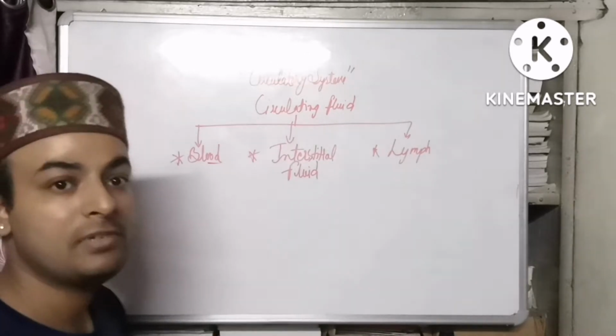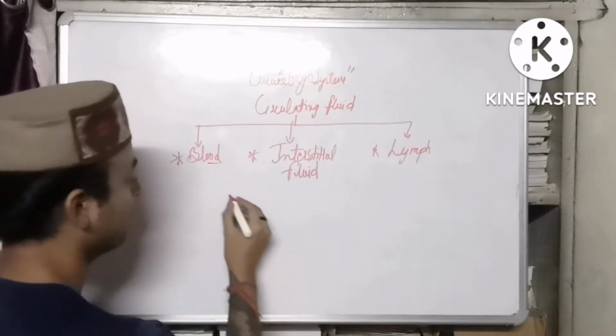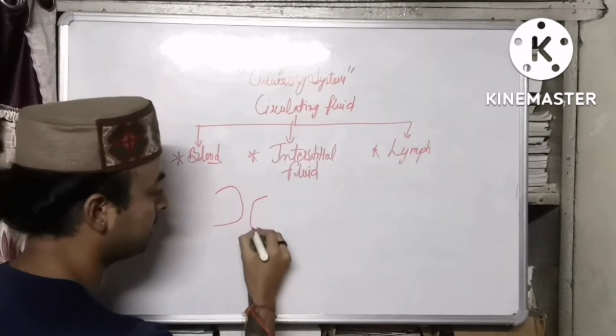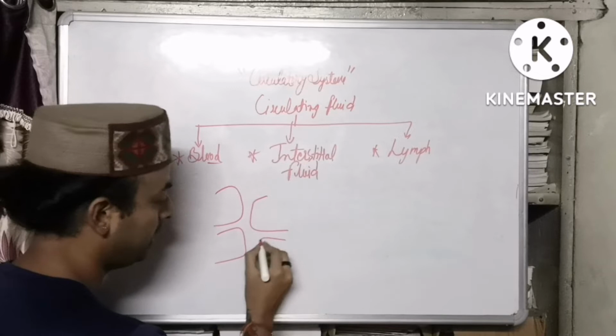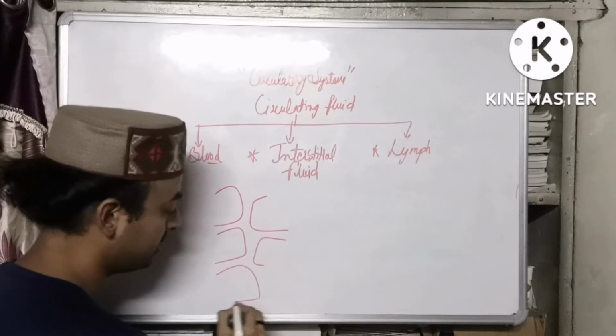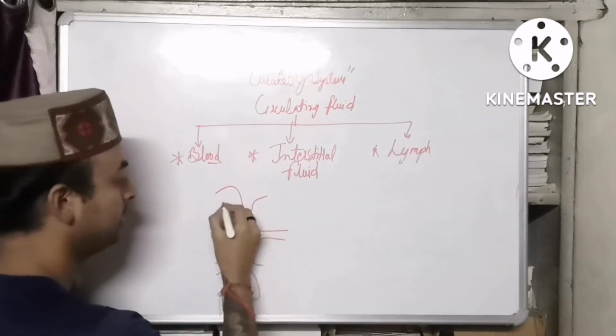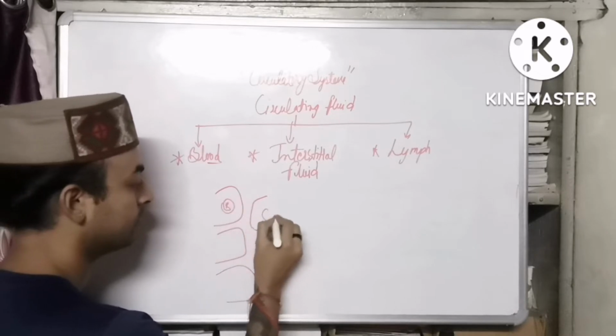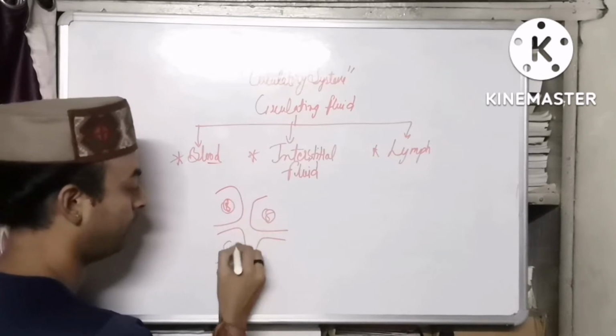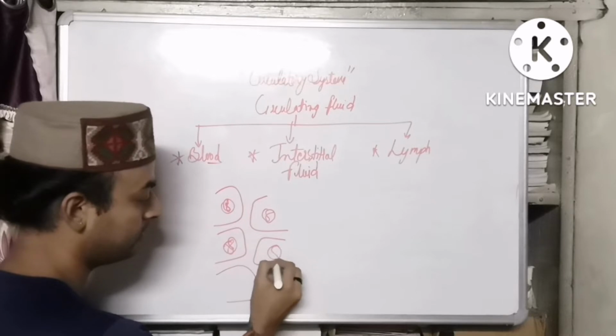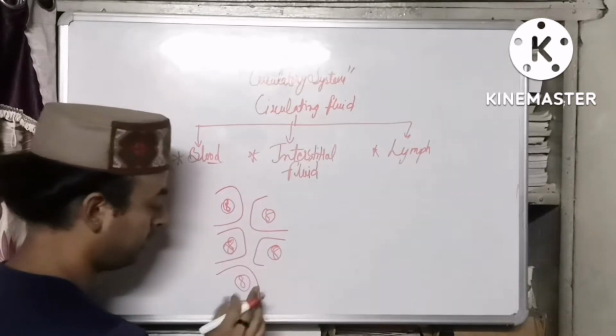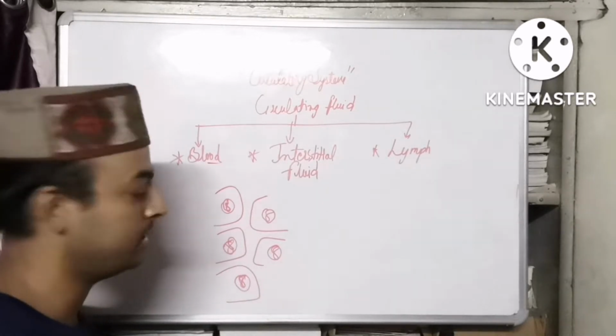I'll make you understand with the help of a diagram. See, this is one cell, this is another cell. It's a complete network of a tissue. So different cells are there. This is the nucleus of all the different cells. Each and every cell has its own nucleus.